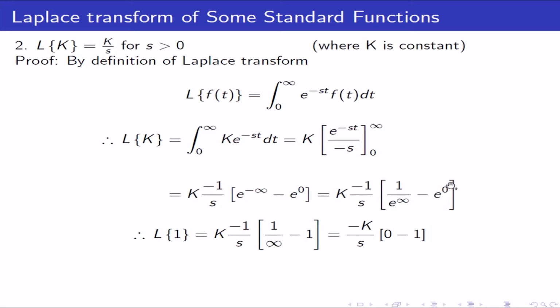Here we have taken 1 upon infinity minus 1, which is equal to minus k upon s. 1 upon infinity is nothing but 0 and e raised to 0 is 1, and hence by simplification you will get Laplace transform of k is equal to k by s.